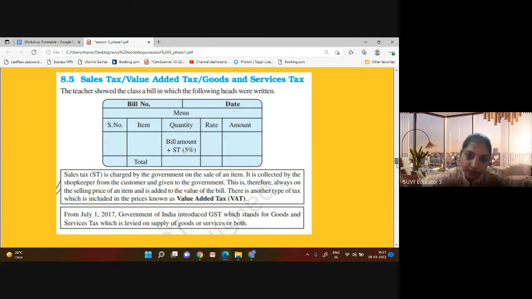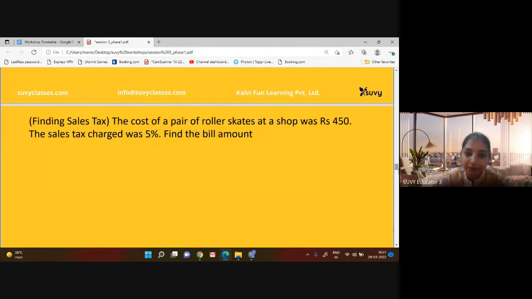It's an important thing. Very first, find the sale tax. The cost of a pair of roller skates at the shop is 450 rupees.